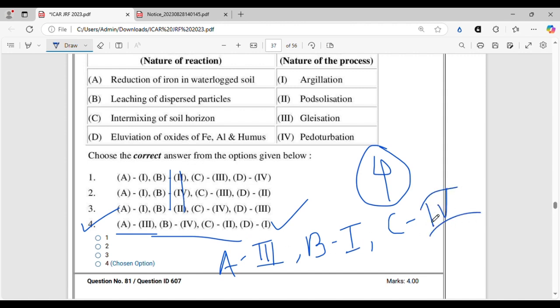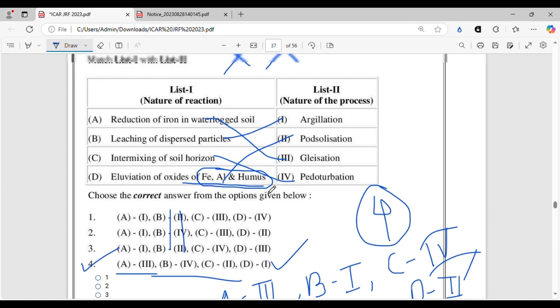C will be 4. Leaching of dispersed particles will be argillation, reduction of iron will be gleization, and elluviation of oxides of Fe, Al and humus, where Fe, Al and humus are removed from the topsoil and silica gets accumulated, that happens in podzolization. So D will be 2. But you can see there is none of the options like that.